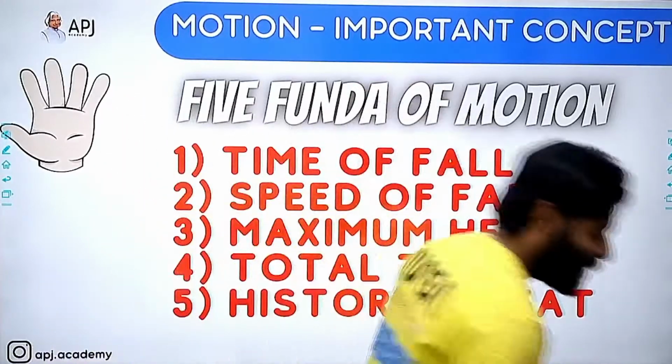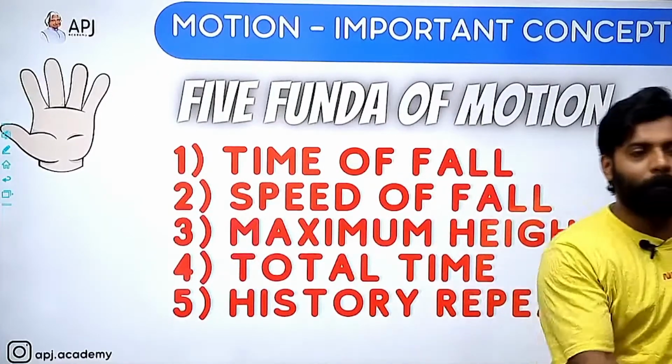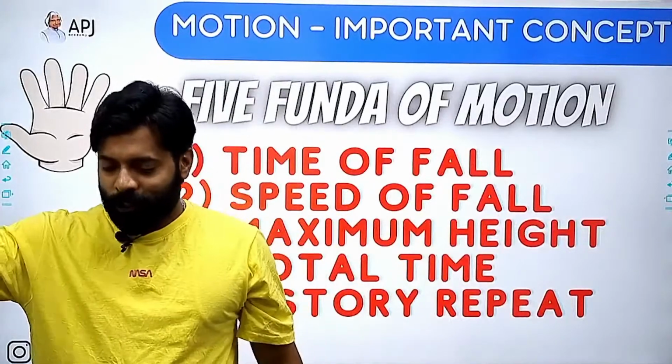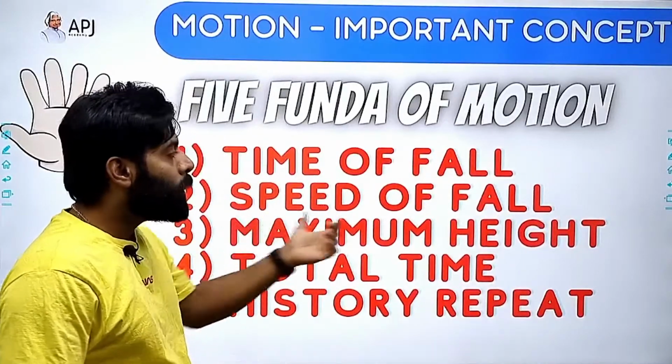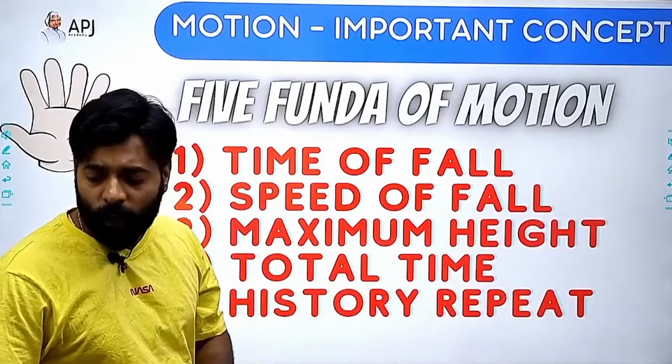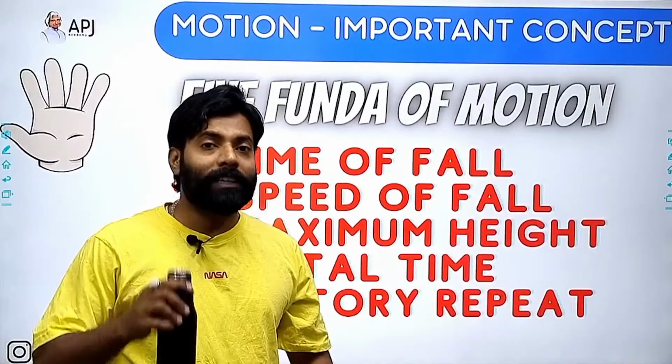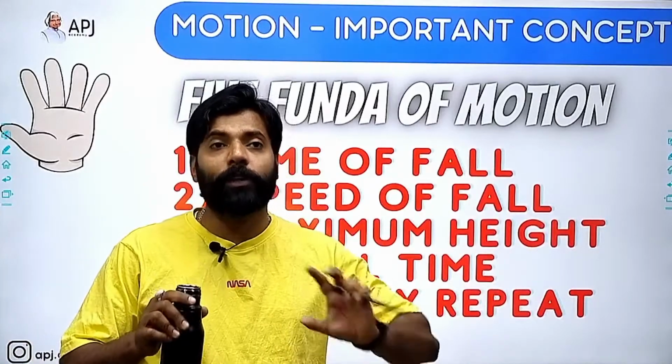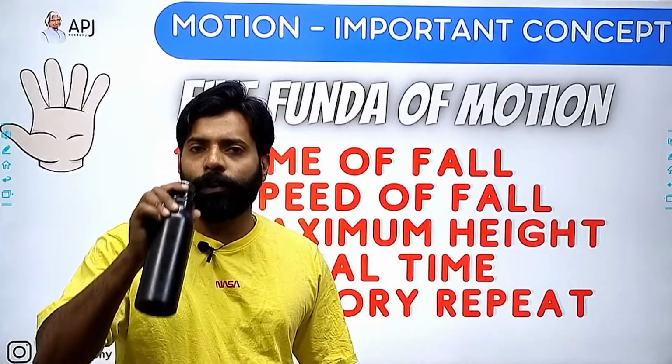So we will see at what speed this ball will hit the ground, and also we will see what is the maximum height the ball will attain if we are throwing it with some particular velocity.